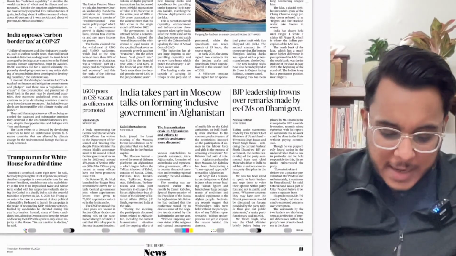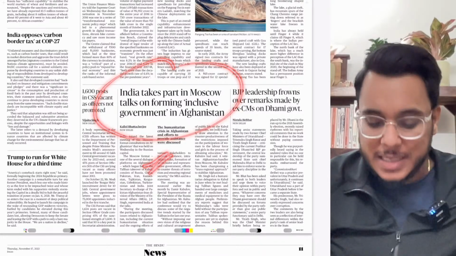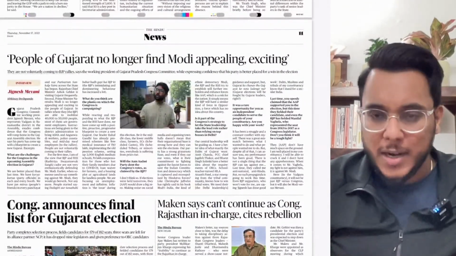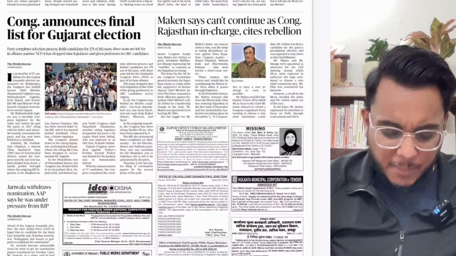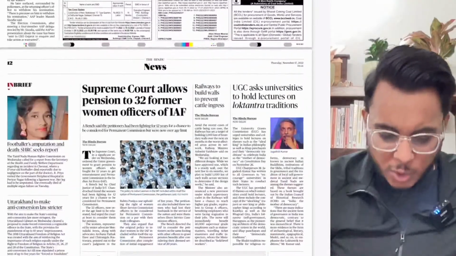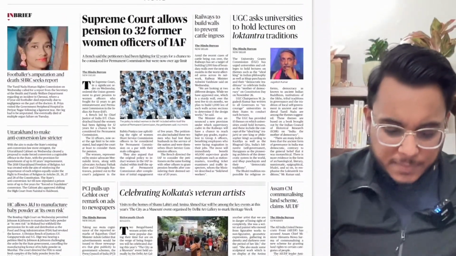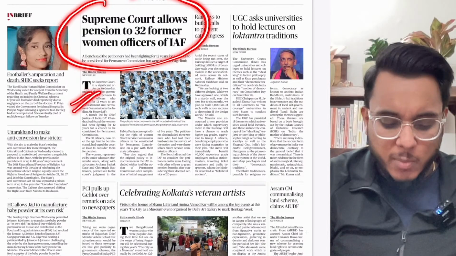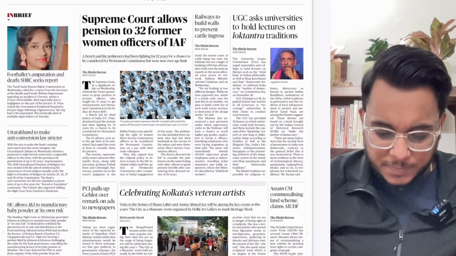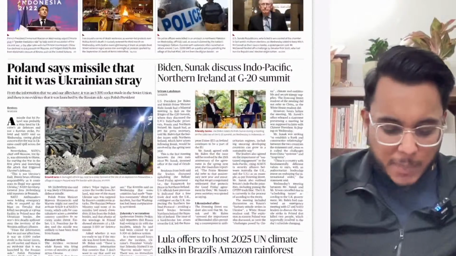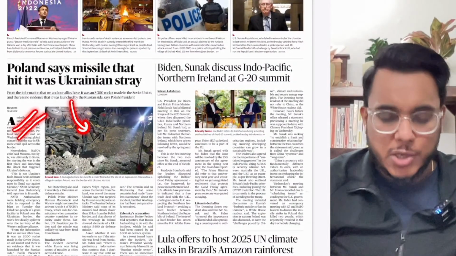Then moving on, India takes part in the Moscow talks. We'll see what these Moscow talks are and what the important things are. Then the political articles, etc. have been given. No need to go there. Then, further moving on, Supreme Court allows pension to 32 former women officers of the IAF. Then, coming to the world page, Poland says the missile that hit it was a Ukrainian stray.